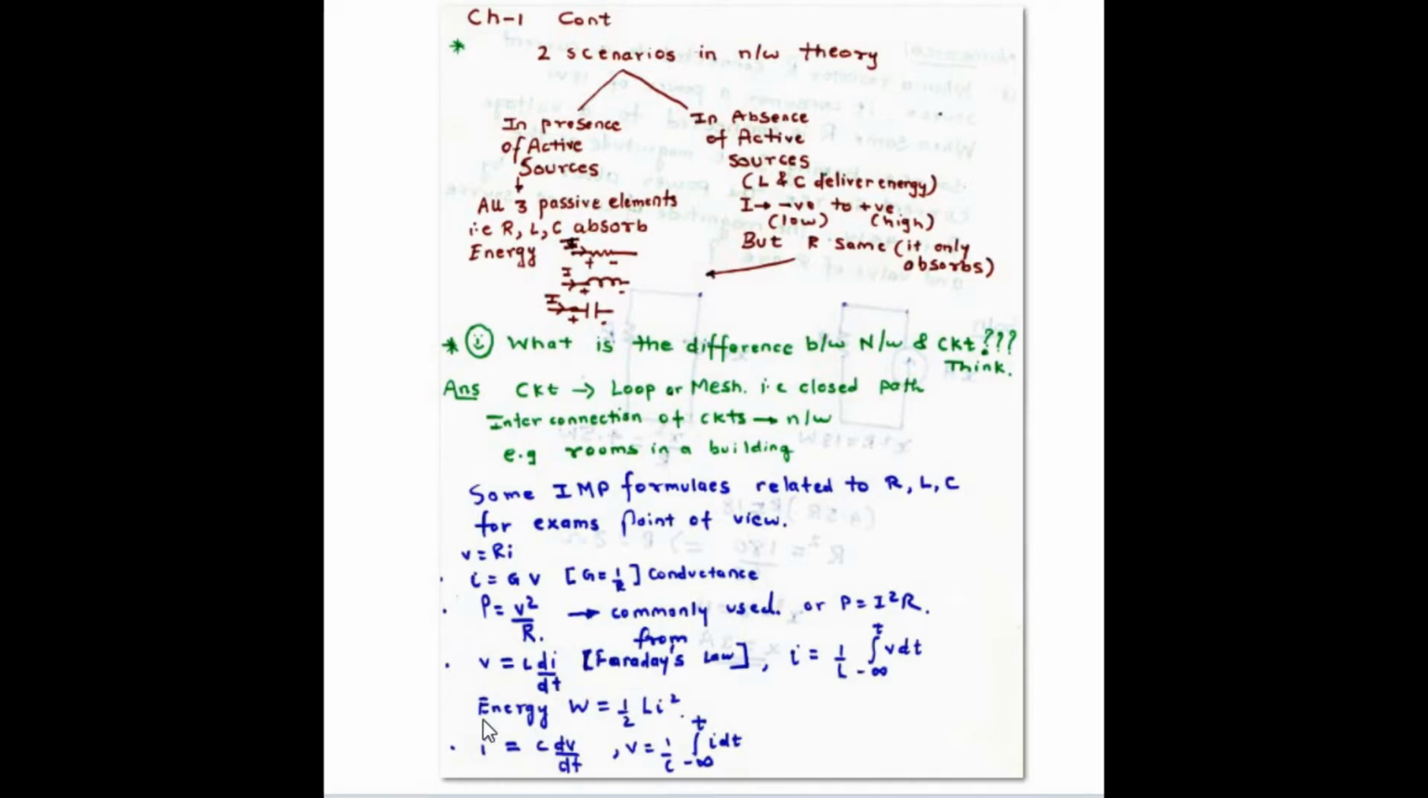Now the same formula in terms of capacitance: V is interchanged with I, so I is equal to C dV by dt. I is changed by V, L is changed by C, and vice versa in the case of V. V is equal to 1 by C times the integration from minus infinity to T of I dt.